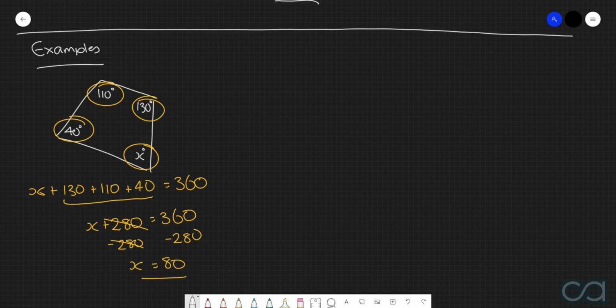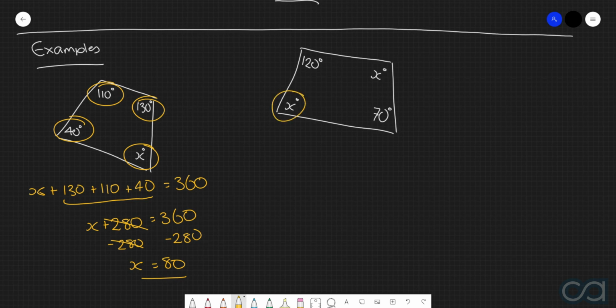Alright, and then second and final example that we're going to consider is the following. This angle here is x degrees, this angle here is x degrees, this angle here is 120 degrees, and this angle here is 70 degrees. Now, exact same thing, from our quadrilateral angle theorem, we know that the sum of these four internal angles must be equal to 360 degrees.